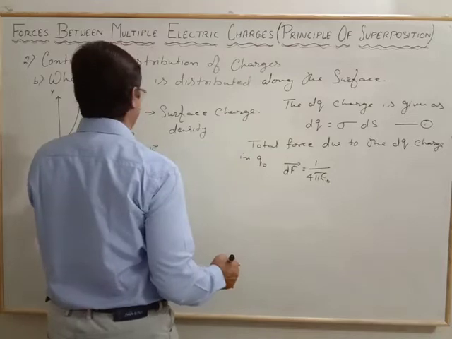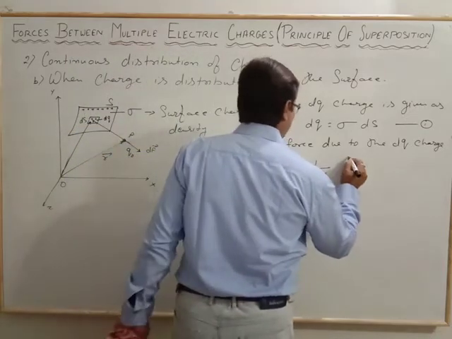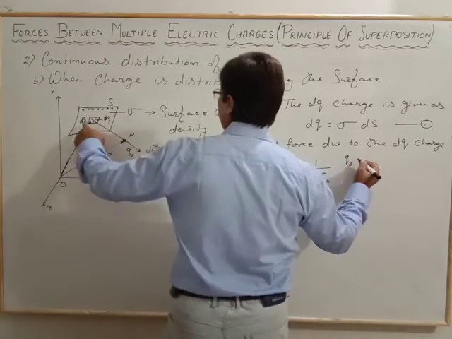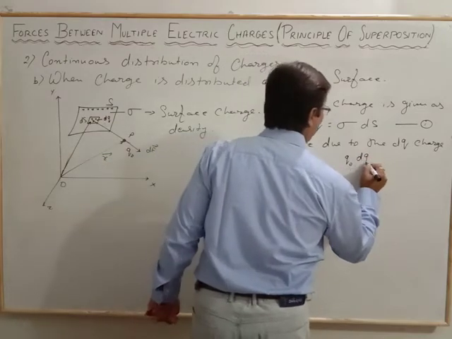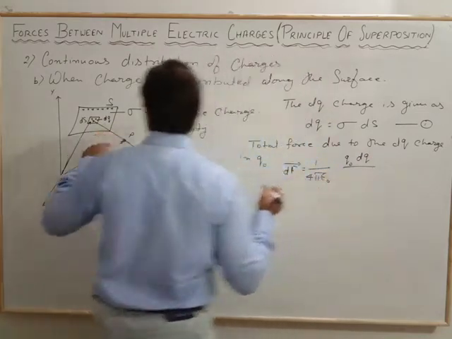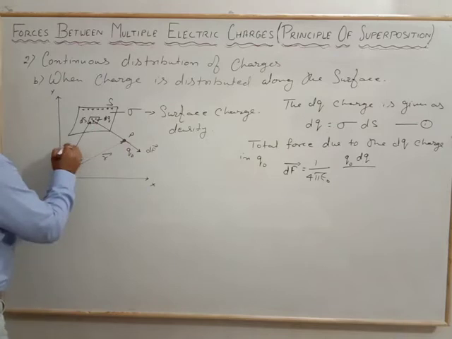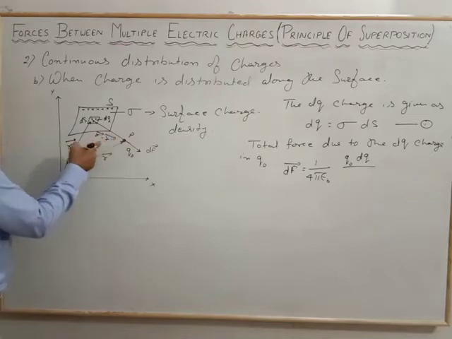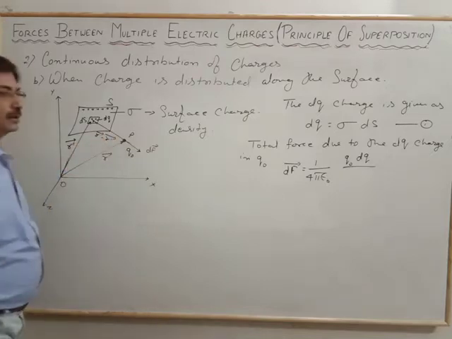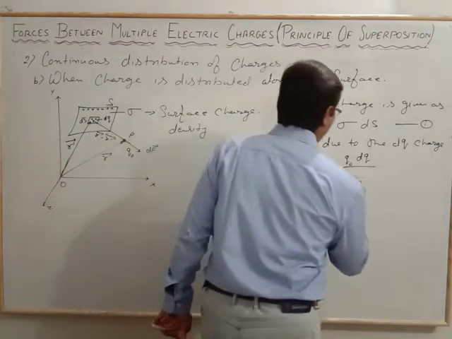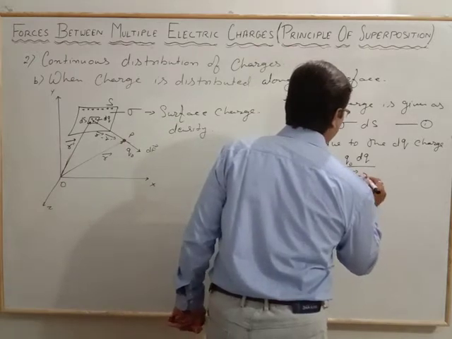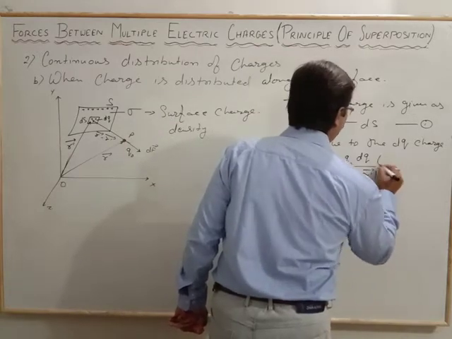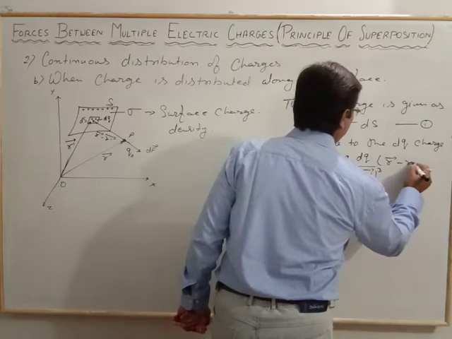Now here we write q naught times dq over the position. Again we write the position of r dash here. Similarly we write the vector r minus r dash according to the triangle law of vector addition. So we have the magnitude of r vector minus r dash vector whole cube, times the position vector r minus r dash vector.